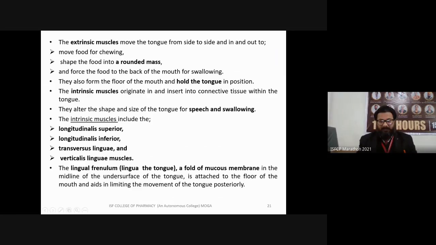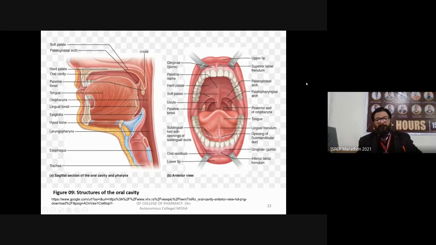Here is the diagram. So this is the structure of the oral cavity that is very important from the syllabus point of view, and as a reader you must know about this oral cavity. There are two views, one is the side view and one is the front view. First I am going to discuss the front view.